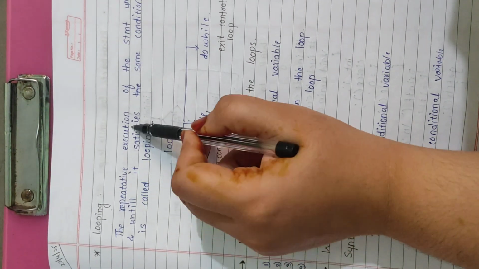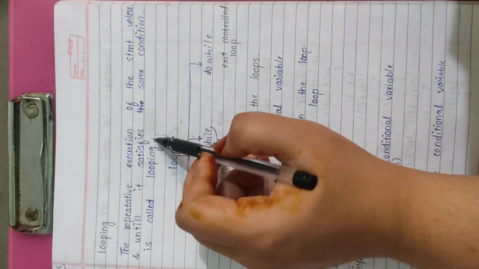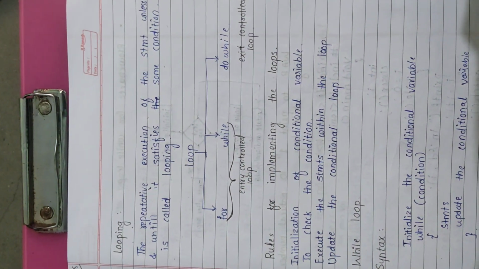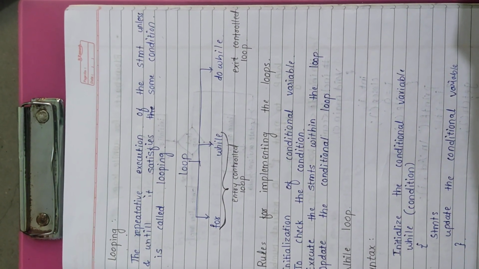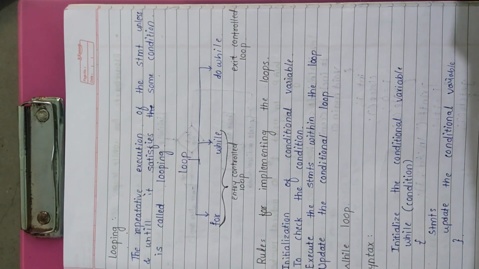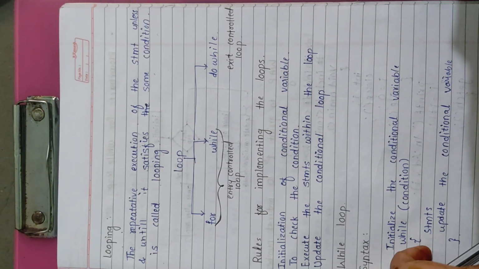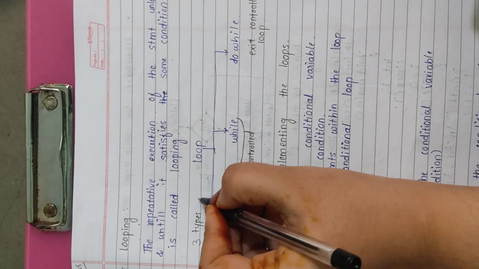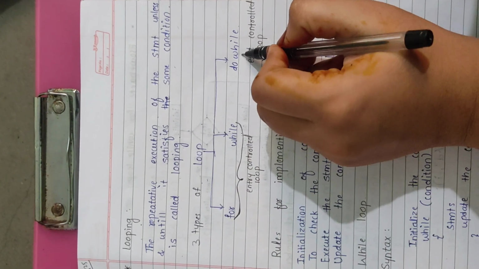Looping is a repetitive execution of a statement until and unless it satisfies some condition. Looping means a repetitive execution of a single statement or multiple statements until and unless it satisfies the given condition of that particular loop. There are three types of loop. First is for loop, second is while loop, and third is do while loop.